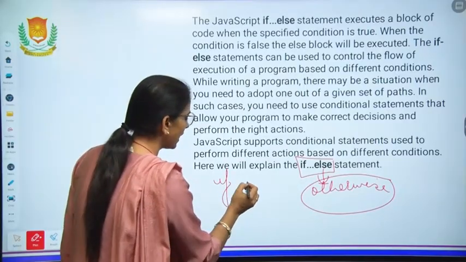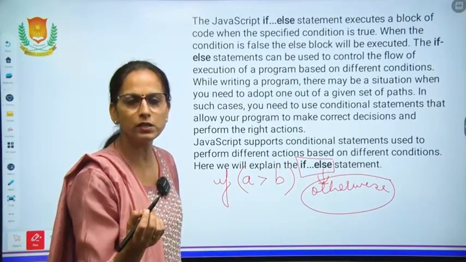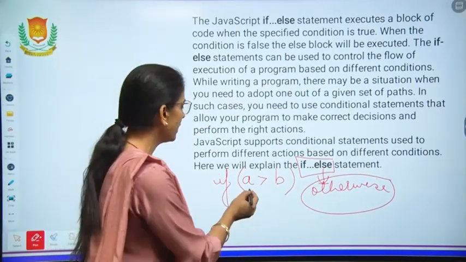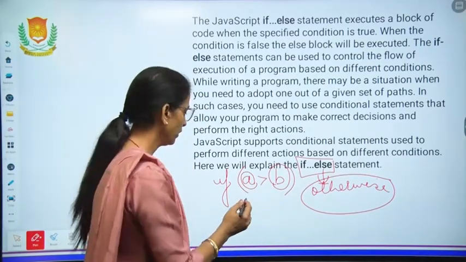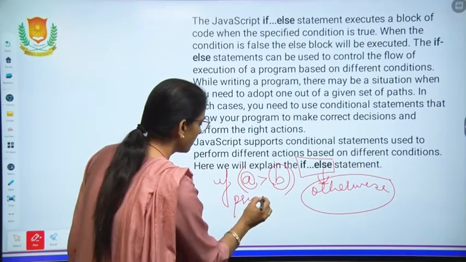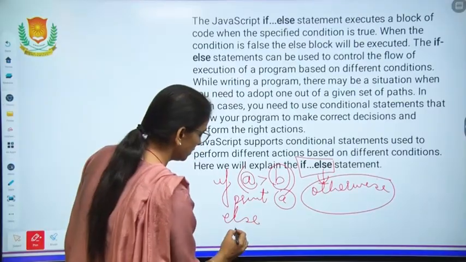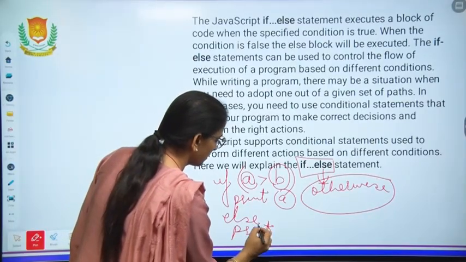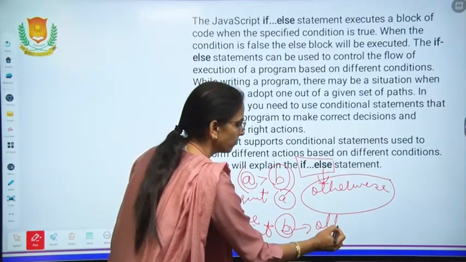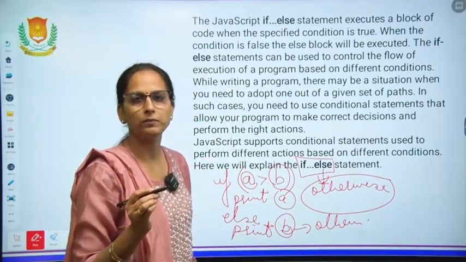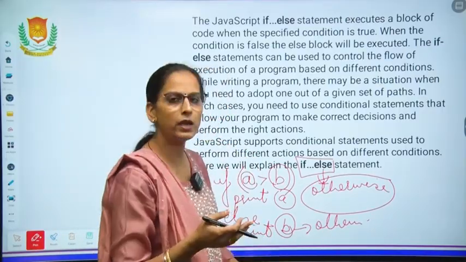We can write it like this: if A is greater than B, there are only two possibilities, whether A will be bigger, otherwise B. So we will print A, else print B. So this else is the otherwise part. Else means the false condition, and the rest part of the condition will be executed.